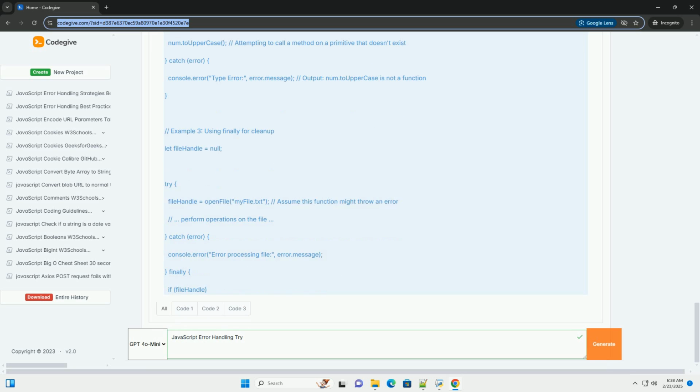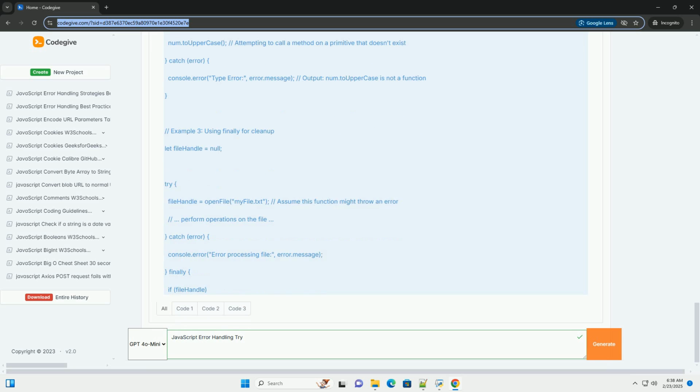Error handling with promises. When working with promises, especially with the fetch API or other asynchronous operations, error handling is critical. There are a couple of ways to handle errors in promises. 1. The .catch method. In this example, we use response.ok to check if the HTTP request was successful, status code 200 to 299. If not, we throw an error.